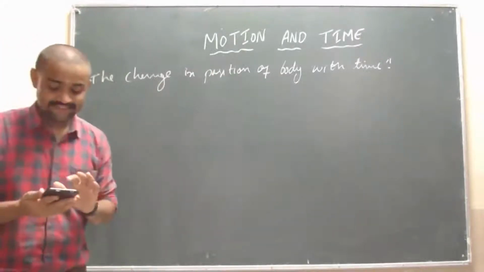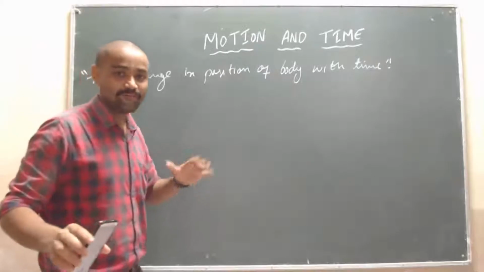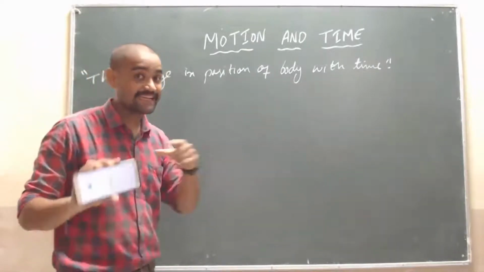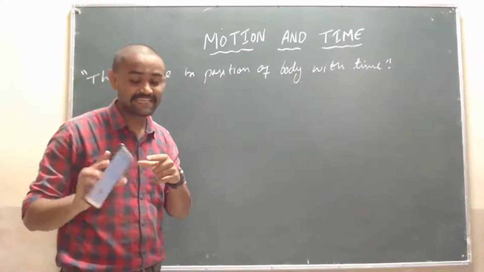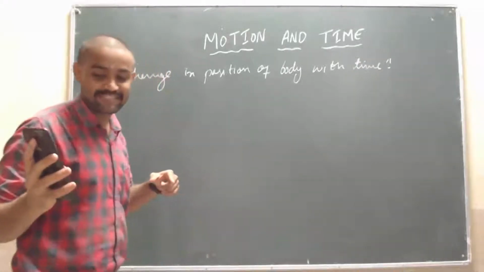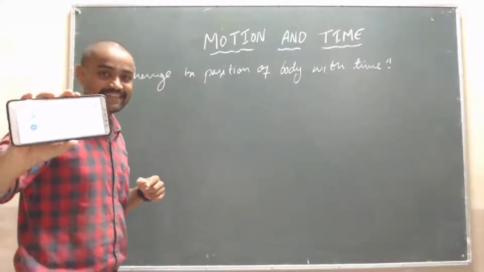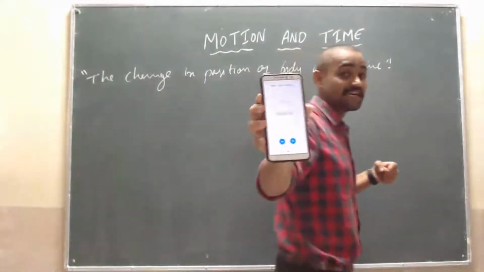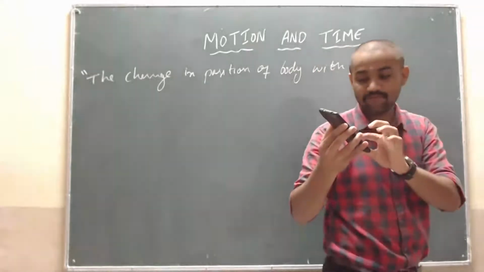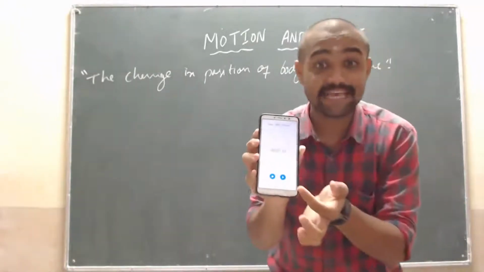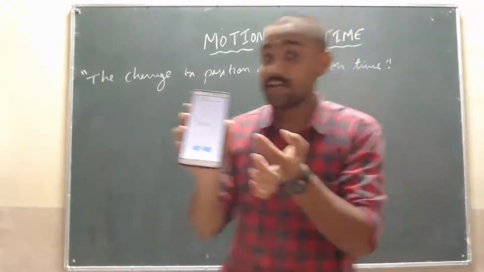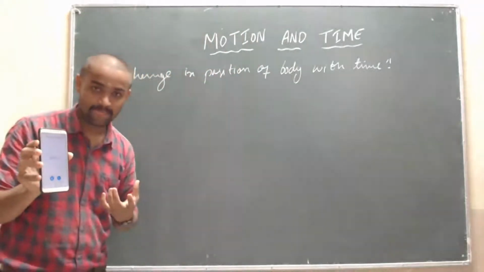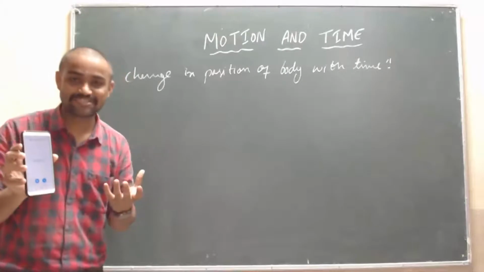If I am moving from here to there, and the stopwatch time changes, let's see how. I will start from here. My position is changing with time. I have taken 7 seconds. With respect to time, my position is changing. This is called motion, students.